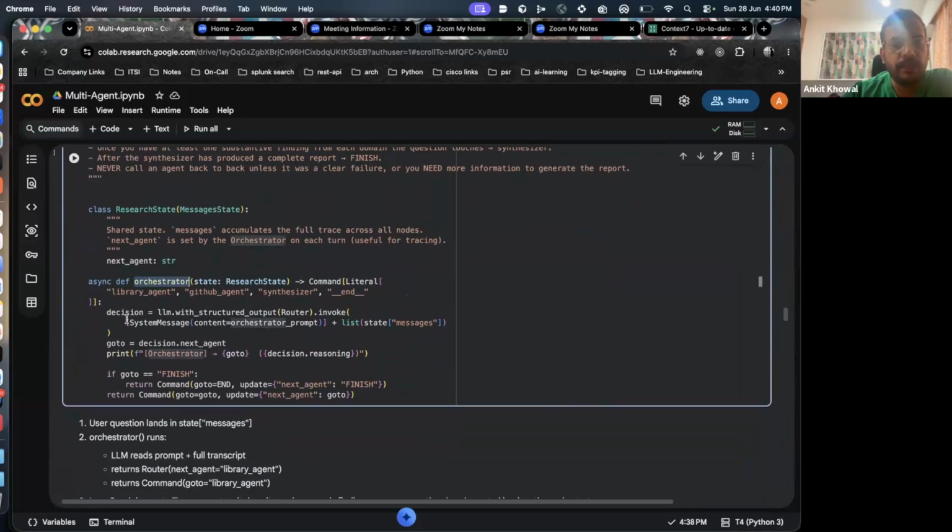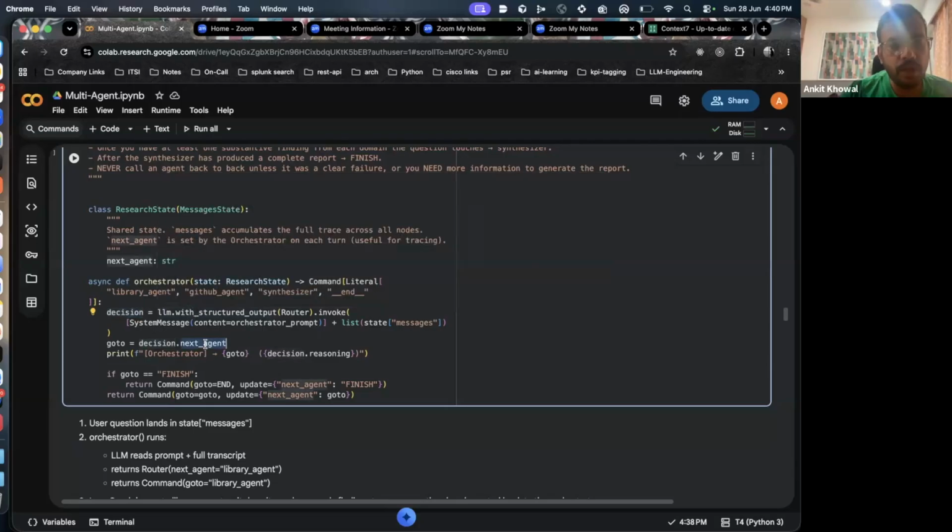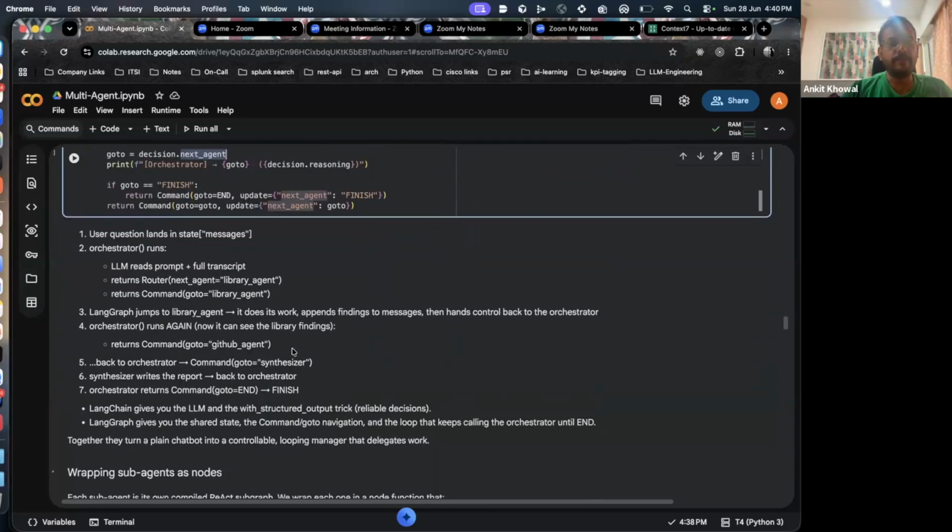Okay, so see, we have this LLM with structured output wherein we pass the router and we are just passing all the messages, right? Whatever messages it has, and then it will give you the next agent to call, right? And in the go to, right, it will decide which agent to go to first. It will take a decision. From the decision, whenever I pass it to the orchestrator, okay, this part is doing like a message comes to the orchestrator. Orchestrator decides which agent to call next. And then if the go to is finished, that means in the loop all the agents have done their research and I want to go to finish. So I'll just say end, right?